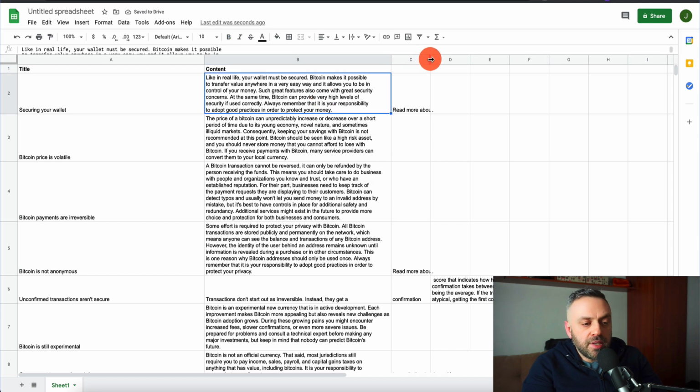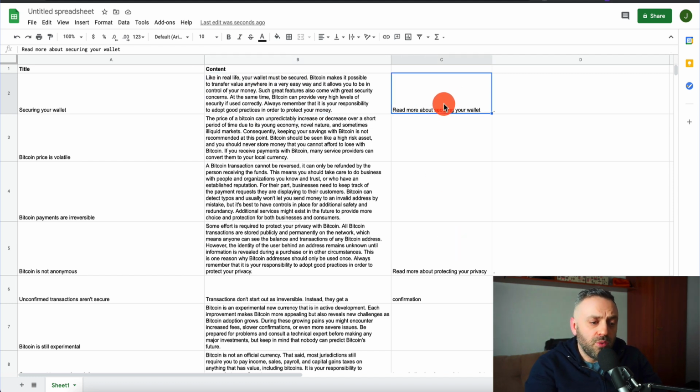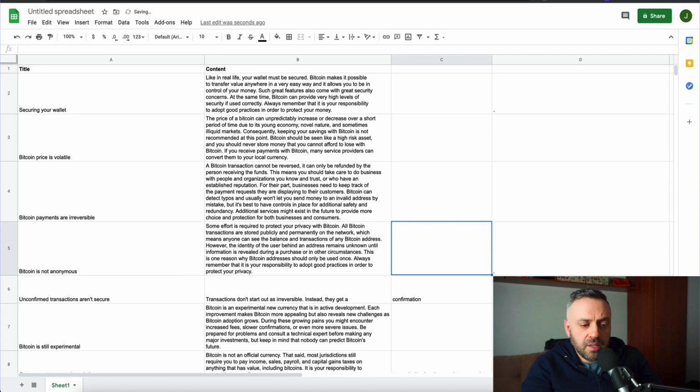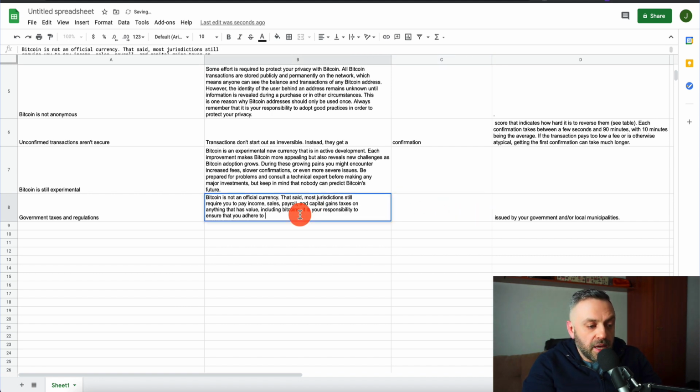And the second thing that you can do is fix it up a little bit. As you can see, you have the main part of the text in this cell here, but you also have some additional text. So it says read more. We don't need read more. We can delete it. In this case, it's actually the continuation. So what I would do is double click it, select it, and put it here.